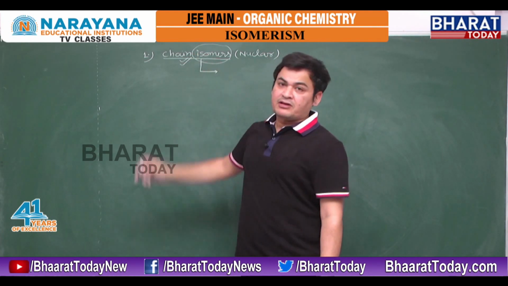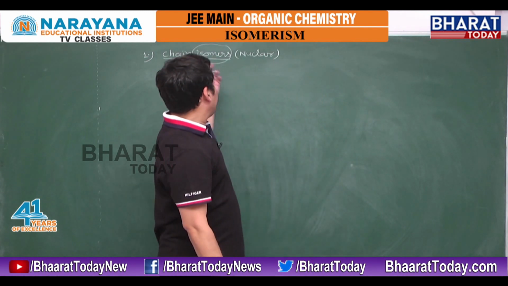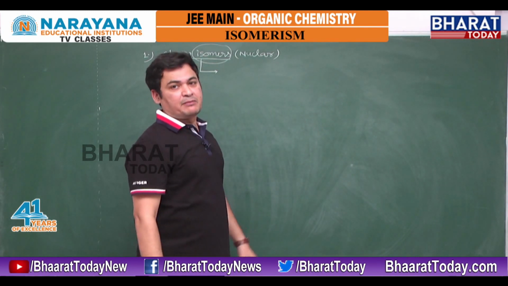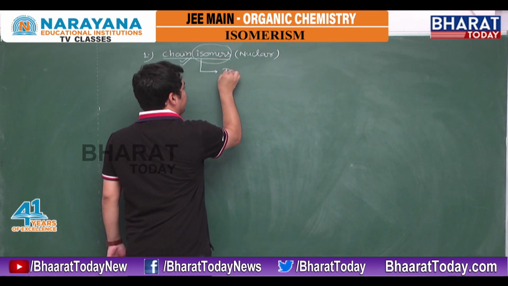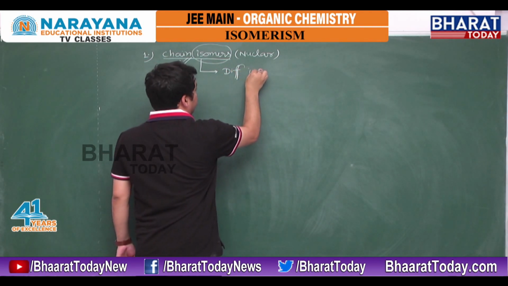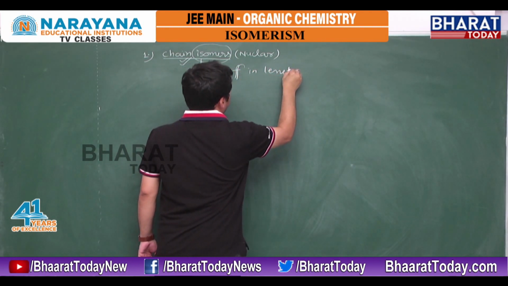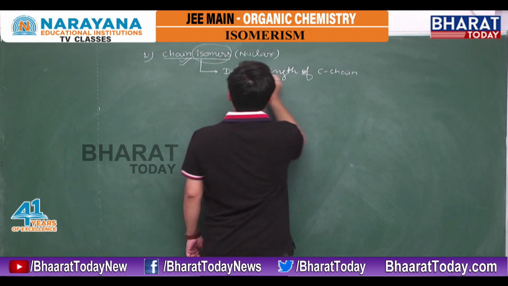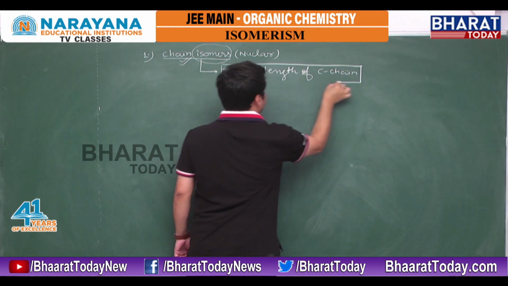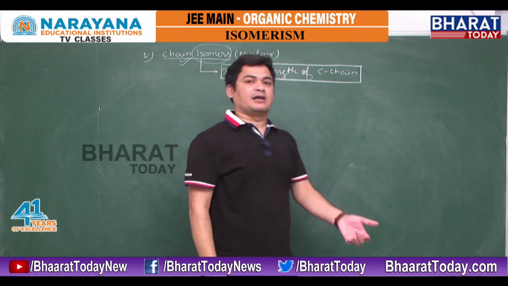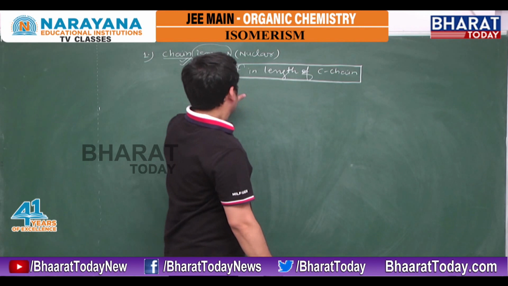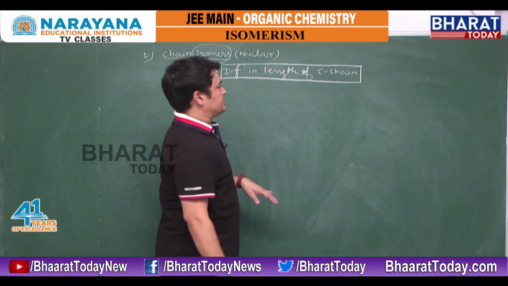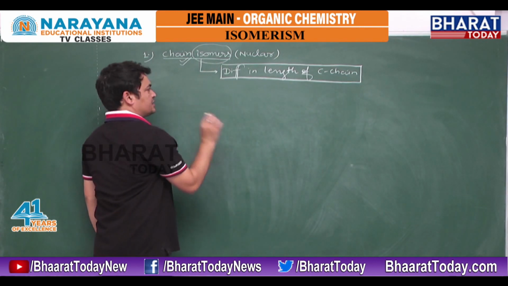So they have the same molecular formula, but a difference in the length of the carbon chain. That carbon chain can be the parent carbon chain or a side carbon chain, any carbon chain. So a difference in the length of carbon chain is required to show chain isomerism.